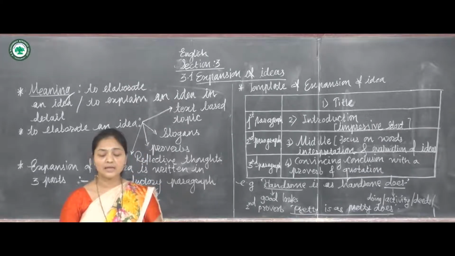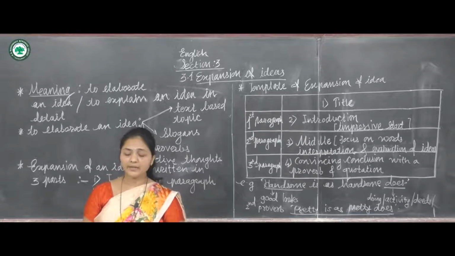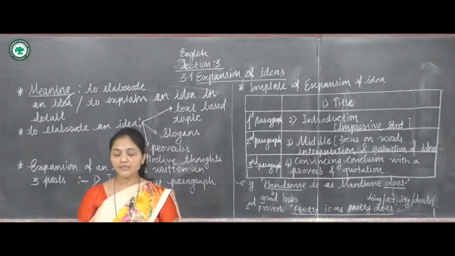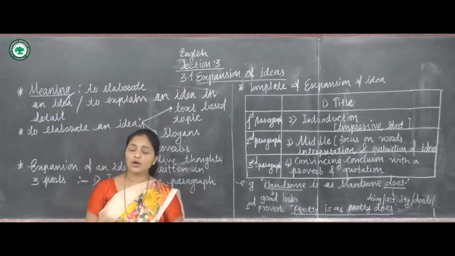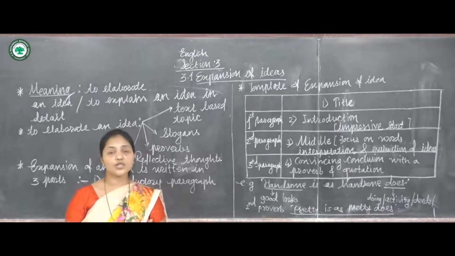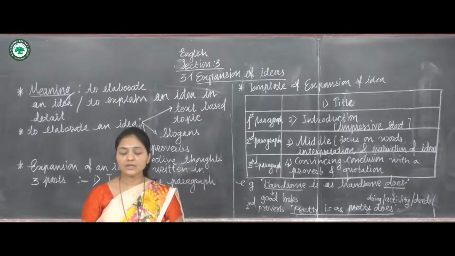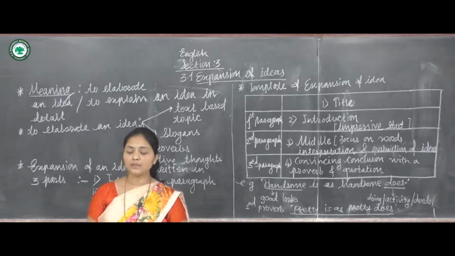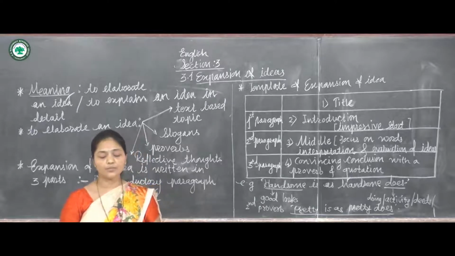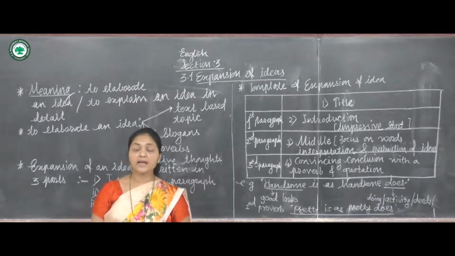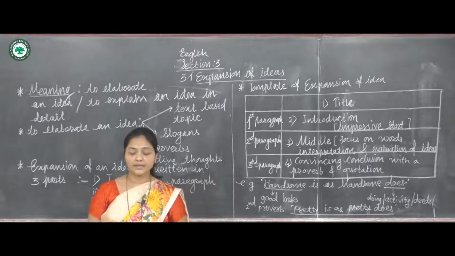Thus, literal, symbolic or metaphorical meaning needs to be given. Then to expand an idea, the focus should be on words and expression of thoughts to put forth the hidden meaning or deeper thought behind the given idea. So in short, the given idea needs to be well evaluated and interpreted accordingly.